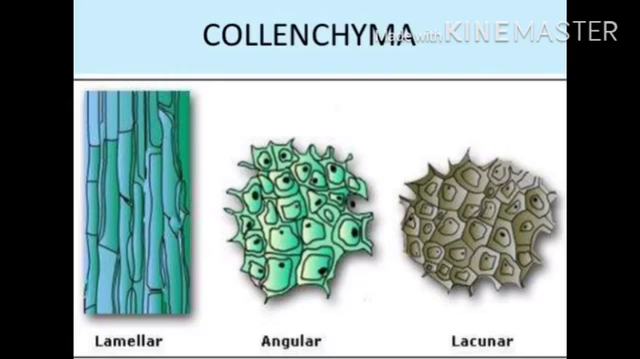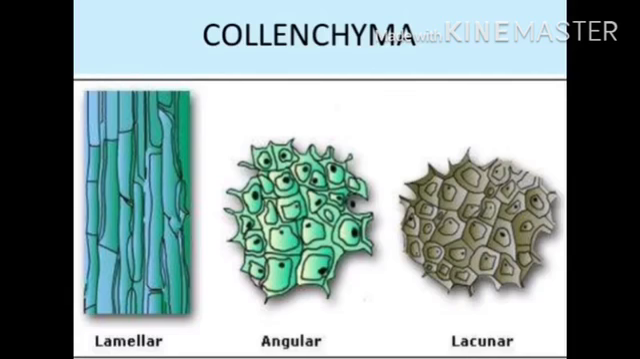Now the collenchyma. Collenchyma cells are of three types, basically by shape: lamellar, angular or lacunar. The flexibility in the plant is due to another permanent tissue that is called collenchyma. It allows easy bending in the various parts of the plant, leaf, stem, without breaking. It also provides mechanical support to the plant.